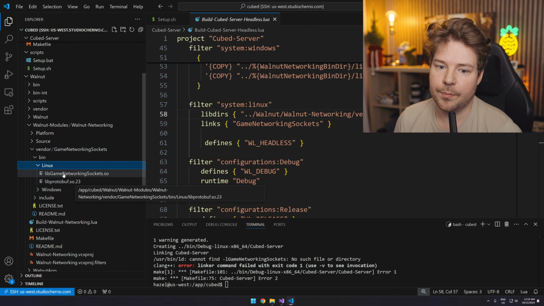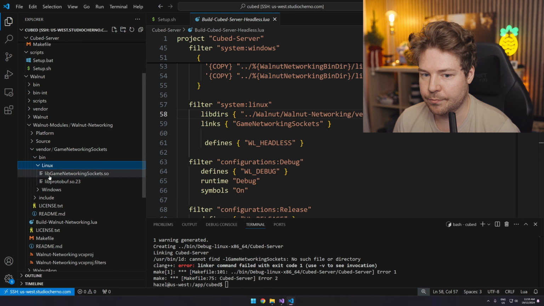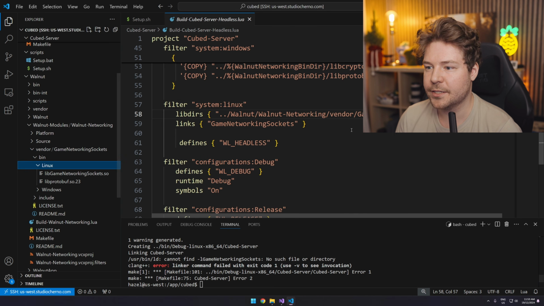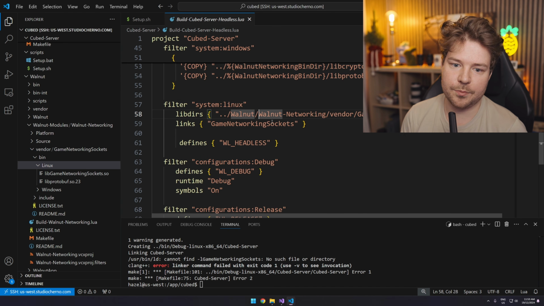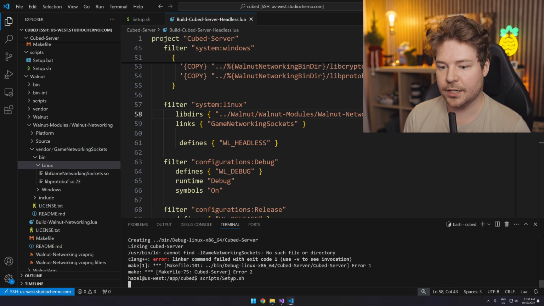Now this is required by this, but I think when we build it, we can just set our LD library path to be this directory as well. So we'll see what happens. First, I'm going to fix this. So this will just be Walnut modules. Now this does mean I have to run that setup script again, obviously.